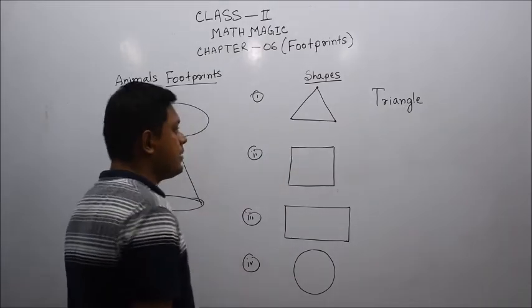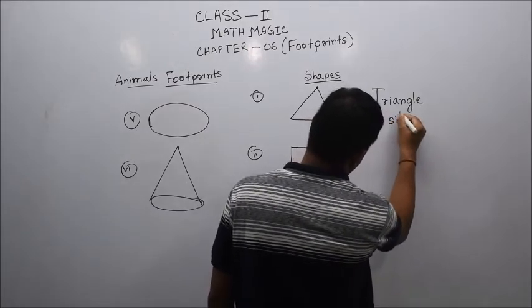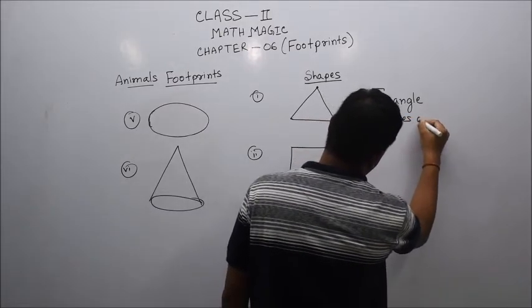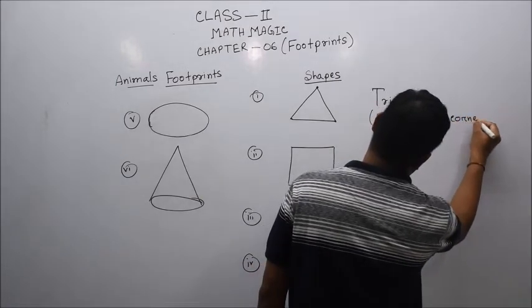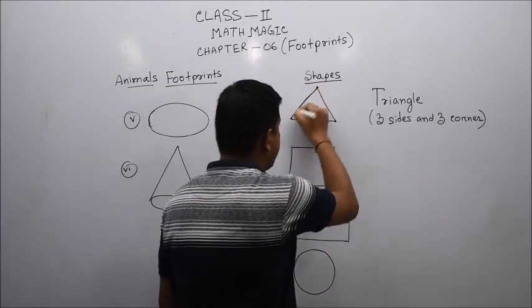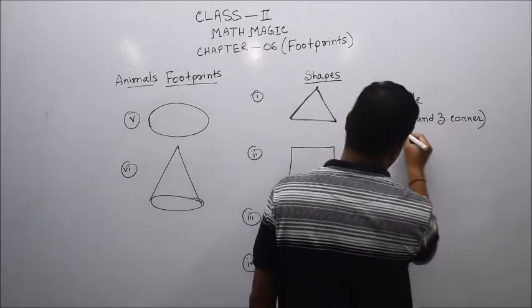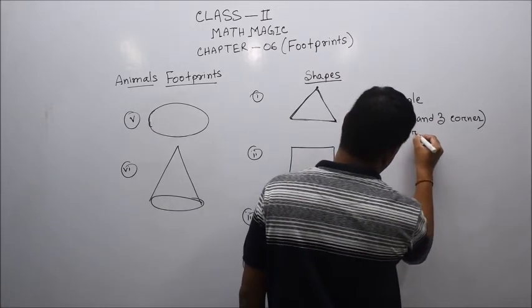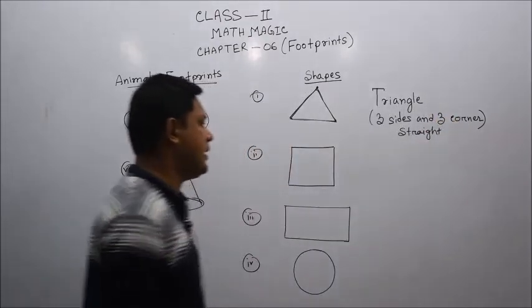Okay, students, it has 3 sides and 3 corners, and all sides are here. You have seen this side and this side. All sides are straight in shape. Okay, all sides are straight, S-T-R-A-I-G-H-T. All sides are straight in shape.